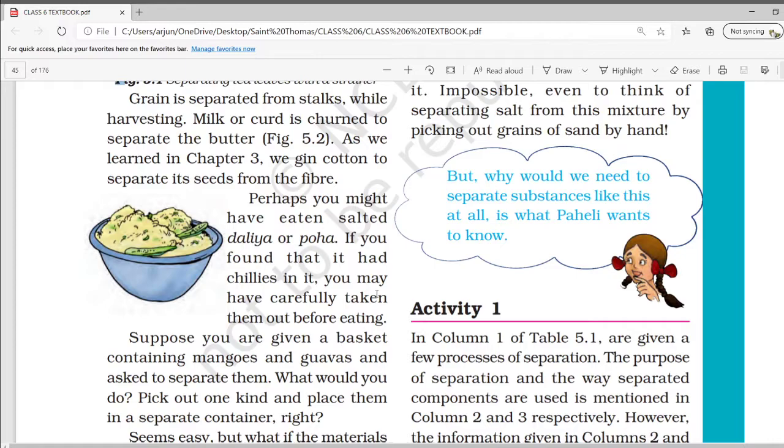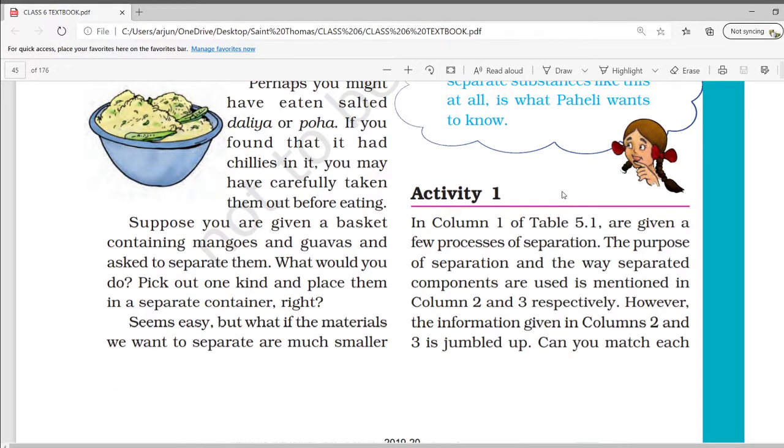Okay, we have seen that farmers remove cotton from the seeds. Perhaps you might have eaten salted dalia or poha. Yes, we all have eaten. If you found that it had many chilies in it, you may have carefully taken them out before eating. Yes, we remove the chilies from the poha before eating.